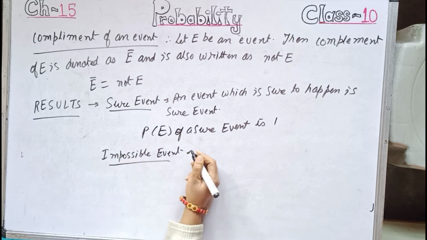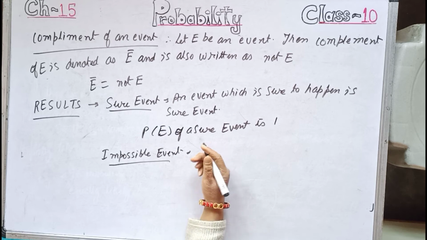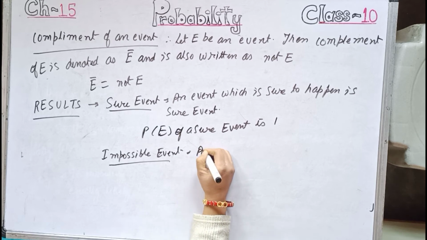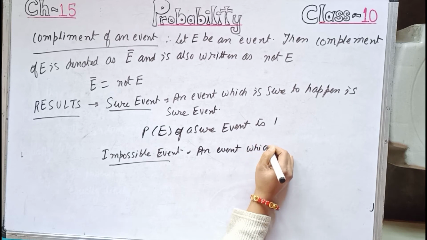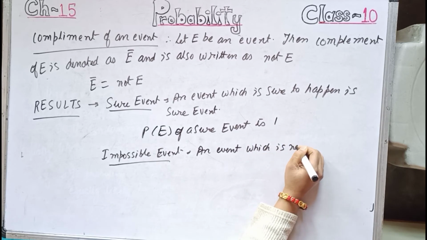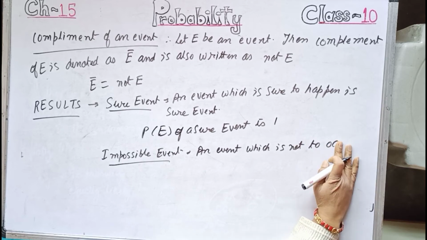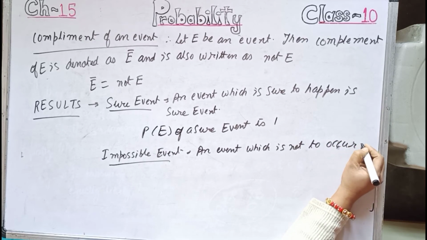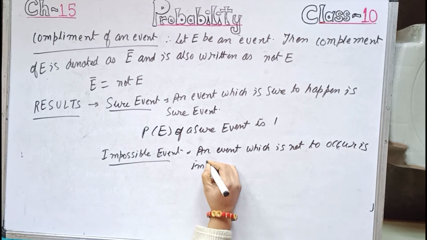Now impossible event, obviously as the name suggests, an event which will not happen or which is not to happen is an impossible event. An event which is not to occur is impossible event.